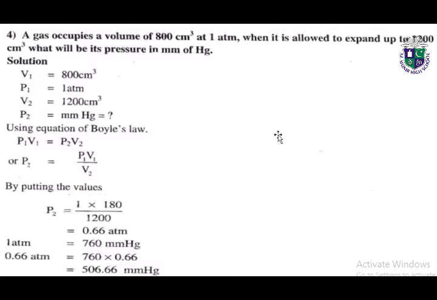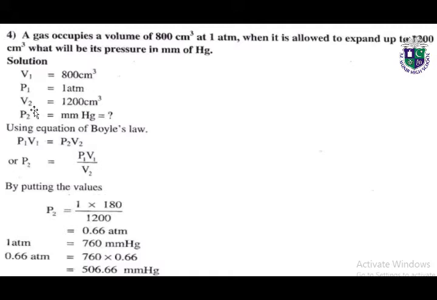Question number 4. A gas occupies a volume of 800 centimeter cube at 1 atm. When it is allowed to expand up to 1200 centimeter cube, what will be its pressure in millimeter of Hg? So volume 1 is given, which is 800 centimeter cube. Pressure P1, first pressure is given, which is 1 atm.